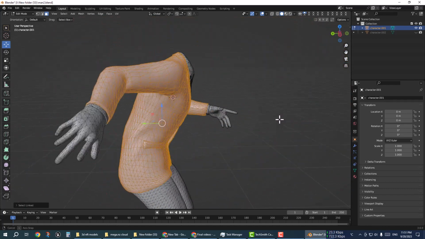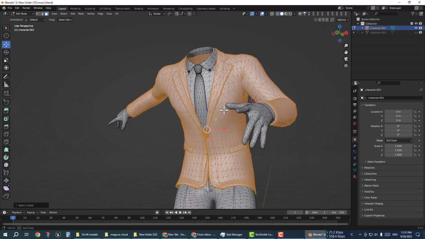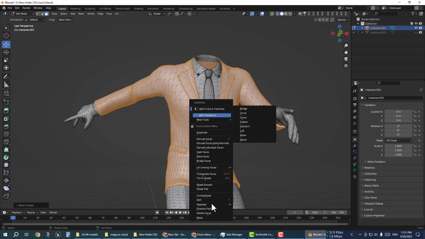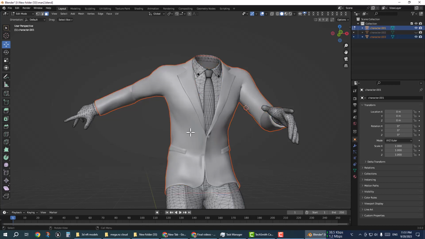I am going to select with the same method: click on a vertex, keep the cursor on the object, then right click and Separate by Selection. The shortcut is P. Now this mesh is separated.